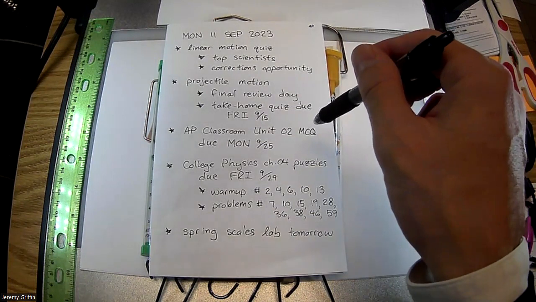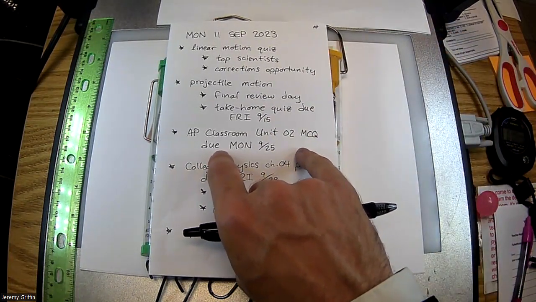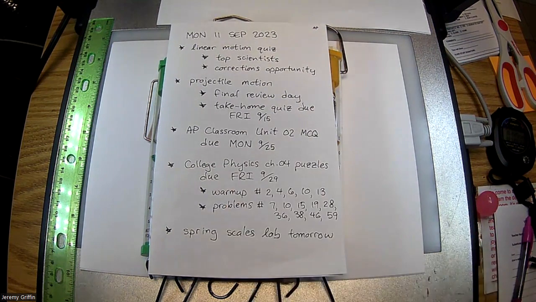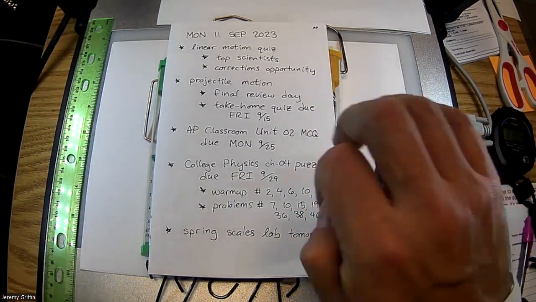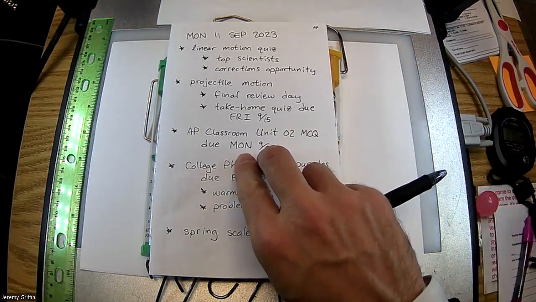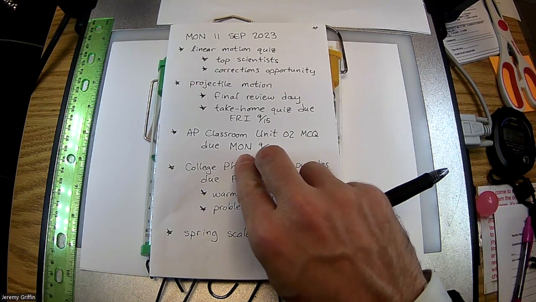I have gone ahead and opened up the next section on AP Classroom, Unit 2. Unit 2 is forces, dynamics, Newton's laws of motion, that sort of thing. That's what we're going into. This one's not due for a few weeks. It's going to be on a Monday. Have this done by the time you come to class on that Monday, which again is a few weeks from now.